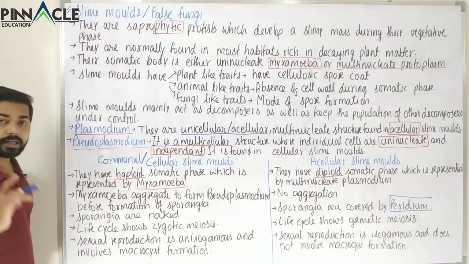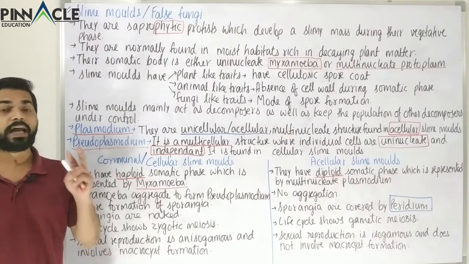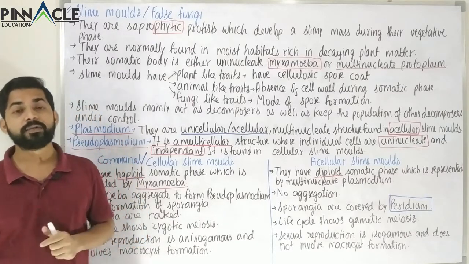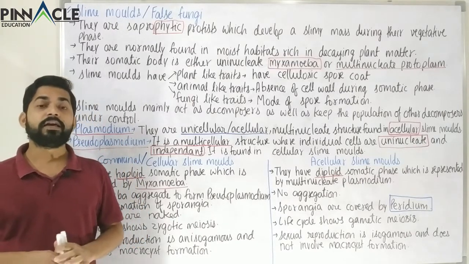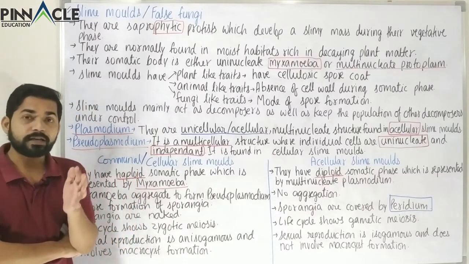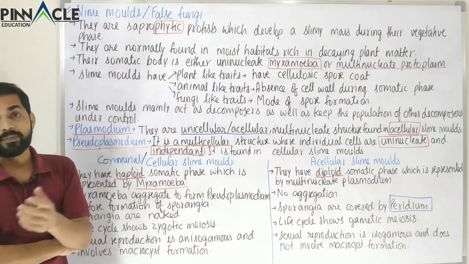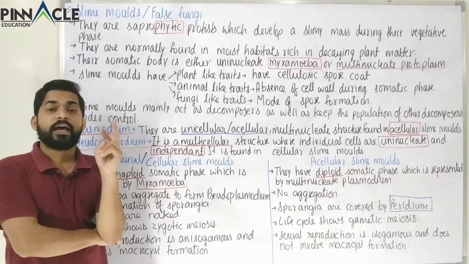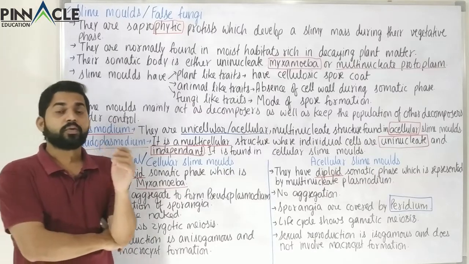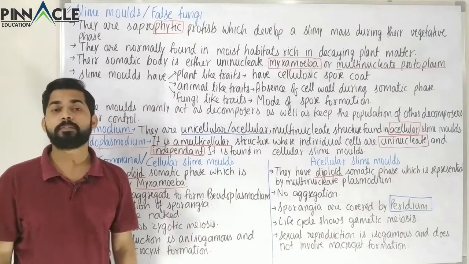Now in the starting of this chapter we studied about life cycle of protist, and life cycle of protist we studied about two types: diplontic and haplontic. So in diplontic life cycle, we saw that the somatic phase was diploid, and in haplontic life cycle, the main body or the somatic phase was the haploid. So in both these cases, gametic meiosis and the normal zygotic meiosis takes place. So here we have to see which has a diplontic life cycle and which has a haplontic life cycle.